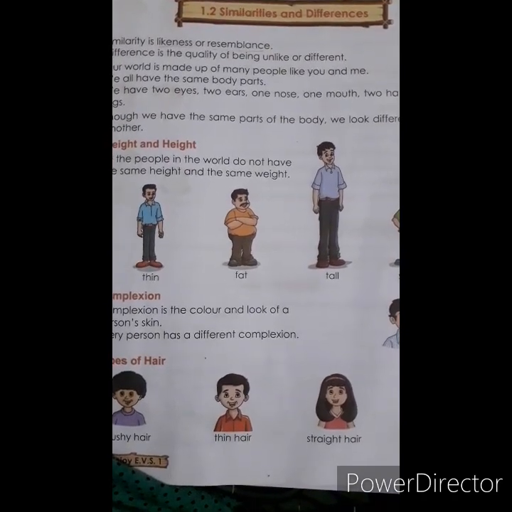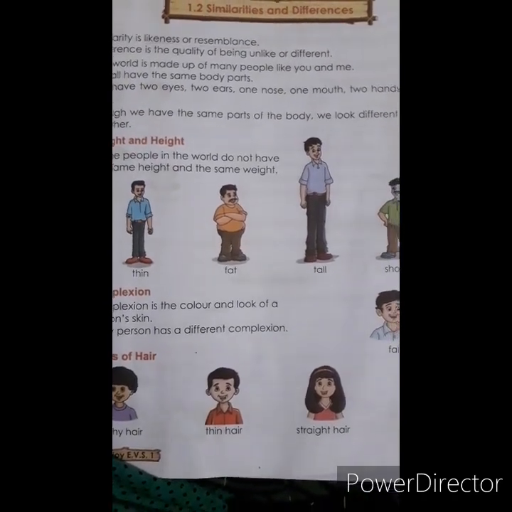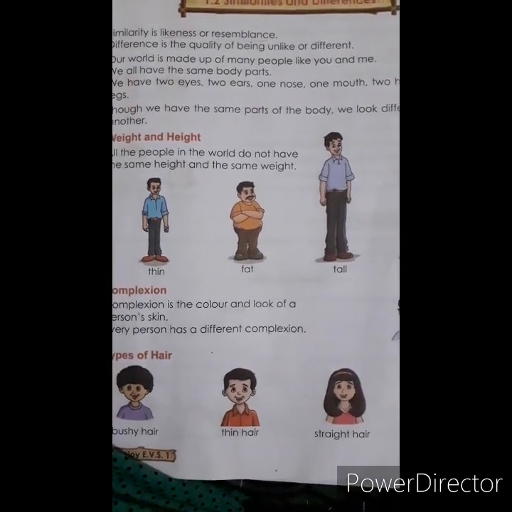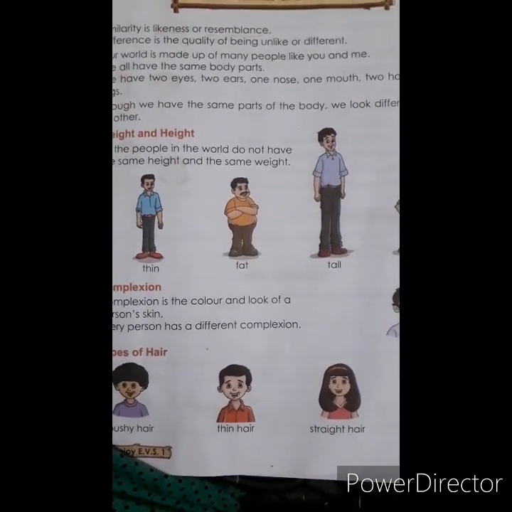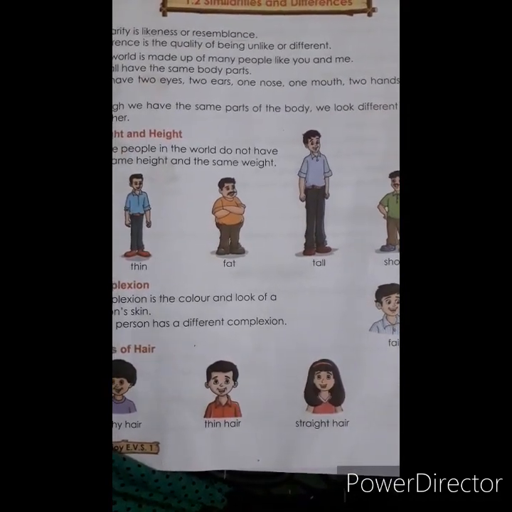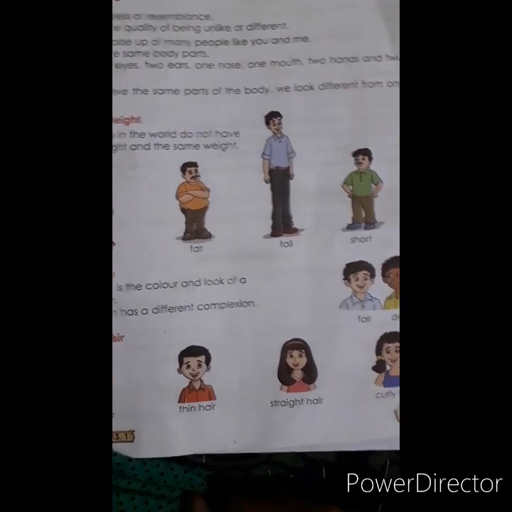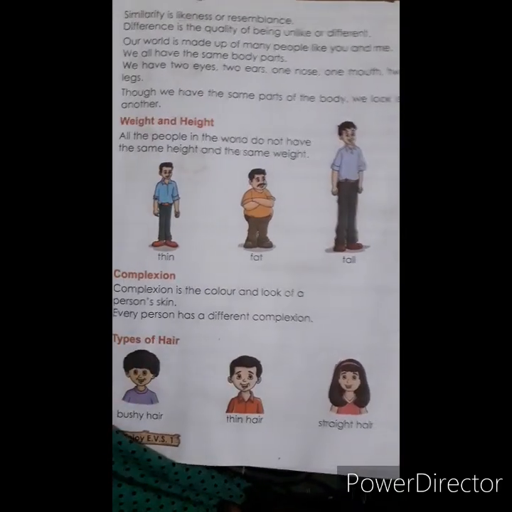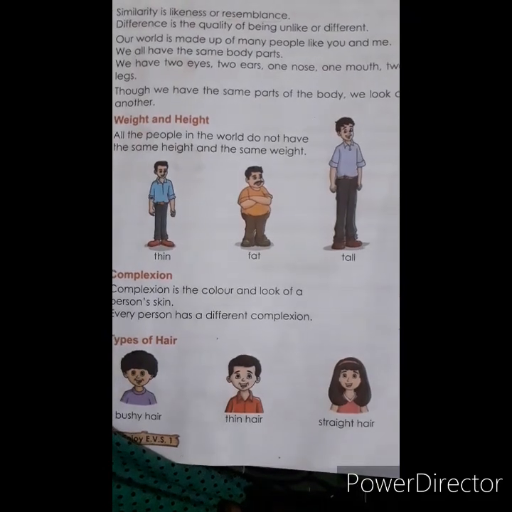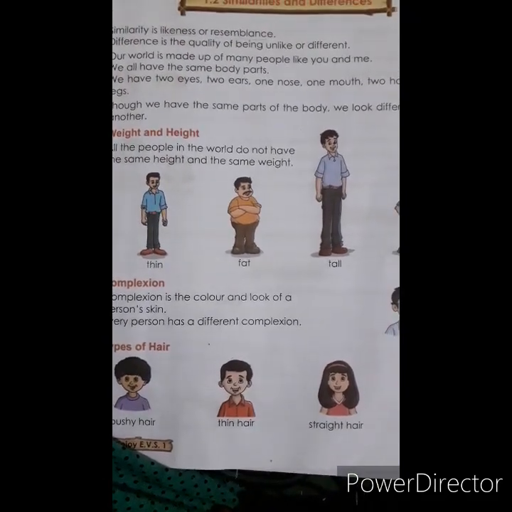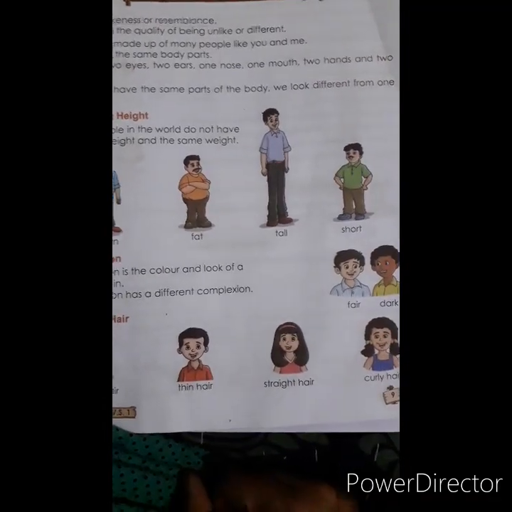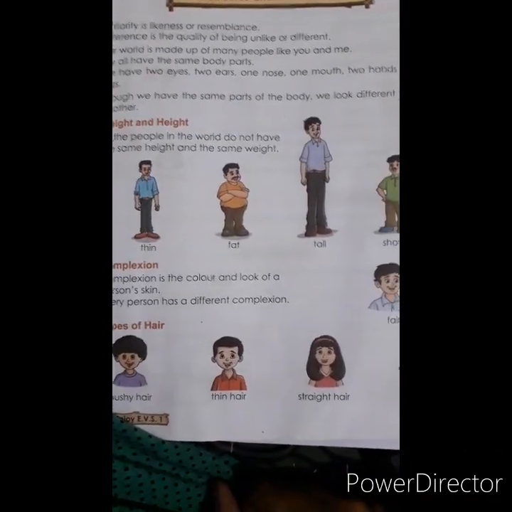Even I and you also have the same body parts: 2 eyes, 2 ears, 1 nose, 1 mouth, 2 hands and 2 legs, 1 stomach, etc. Though we have the same parts of the body, we look different from one another.